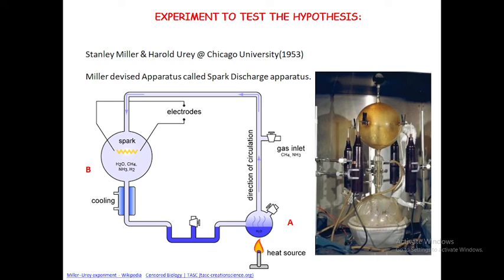They analyzed those compounds by the chromatographic method, and then they proved that the reactions which occurred in the prebiotic environment were similar, because there was lightning, there was continuous heating of the ocean water, and there was a reaction of that water vapor with the gaseous molecules, and it trickled down and got polymerized. So this experiment gave the proof to the hypothesis put forth by Oparin and Haldane.